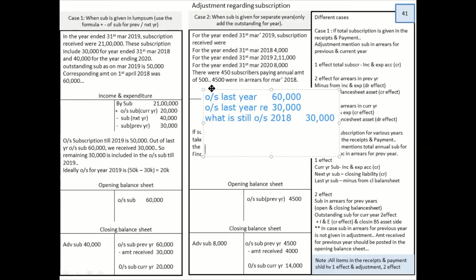Now, they have given us one information that outstanding for 2019 is 50,000. Does that 50,000 pertain to 2019? That is a big question.